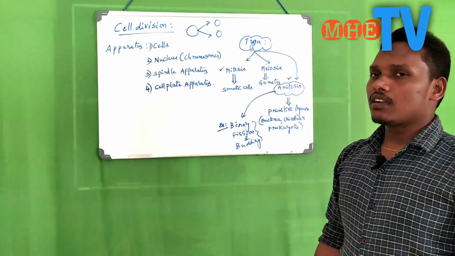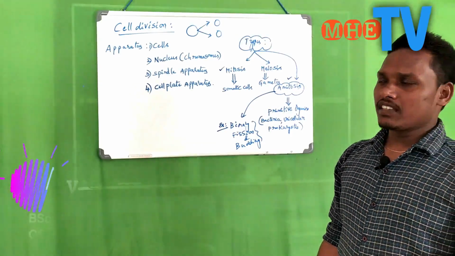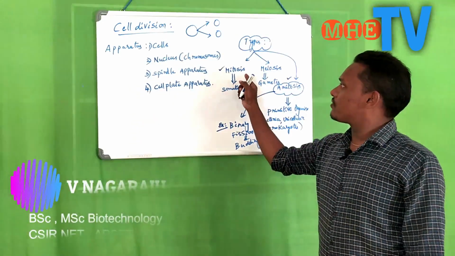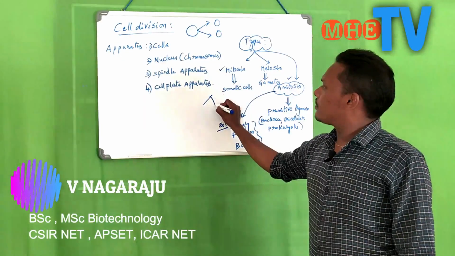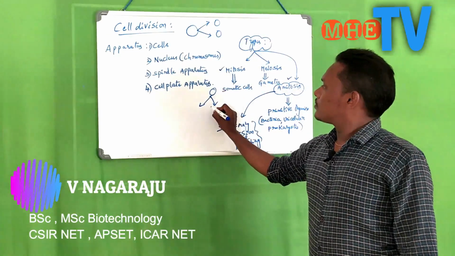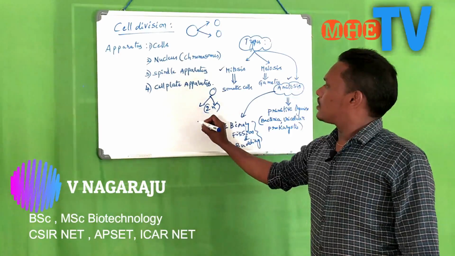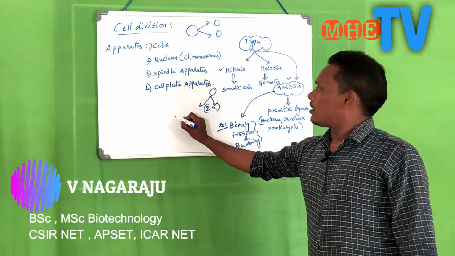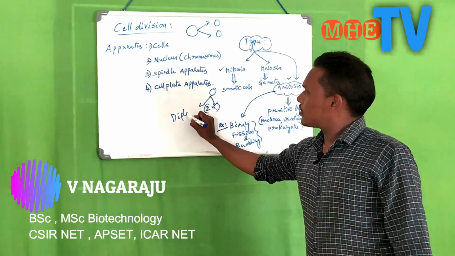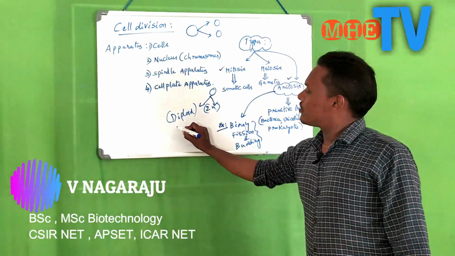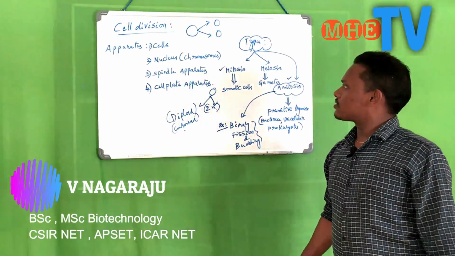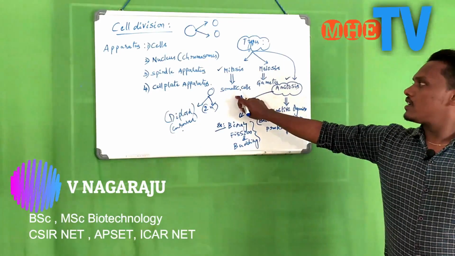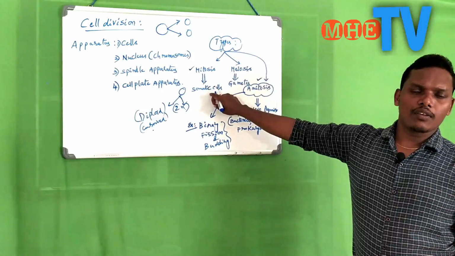Coming to the mitosis process. In somatic cells, the division takes place by mitosis. Why do we call this mitosis? One cell divides into two, and the 2n stage, the diploid nature, is conserved. This type of cell division is known as mitosis. It takes place only in somatic or body cells.